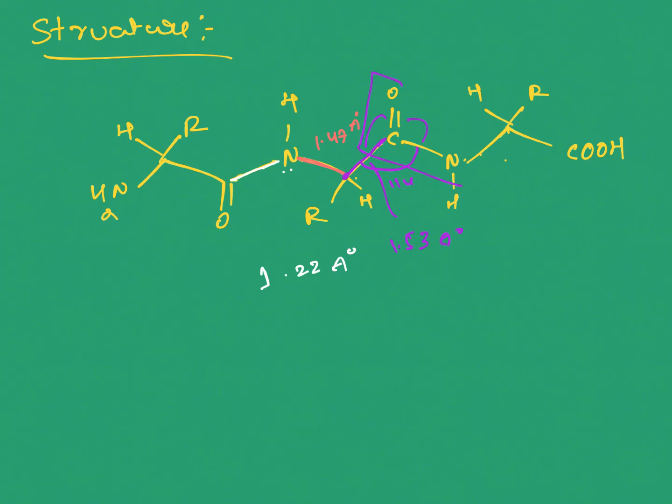which shows that C double bond O and NH are present in the same plane, and here this C double bond O is present in the same plane, and this is the sp3 carbon. So the carbonyl carbon, oxygen, nitrogen, and hydrogen are present in the same plane, which indicates that the peptide linkage is very flat, meaning planar. Both the C double bond O and NH groups are present in the same plane.